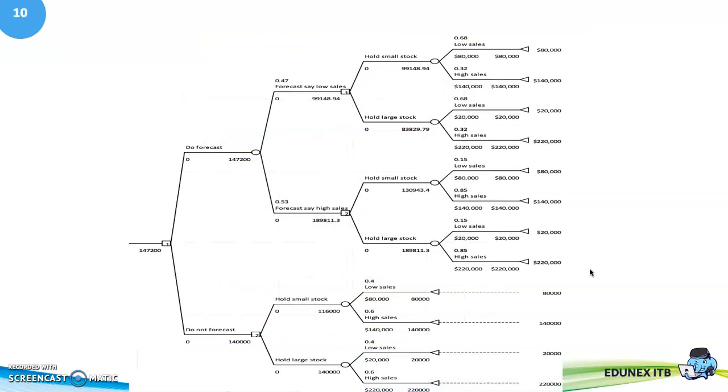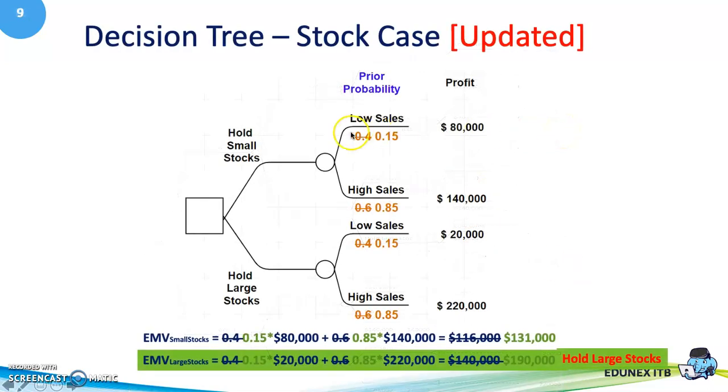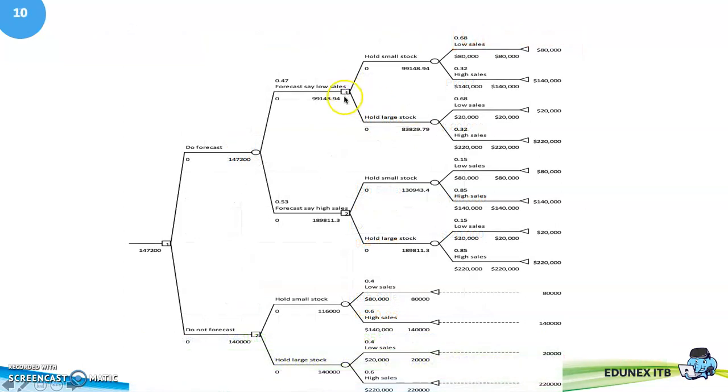Then how can we draw the complete decision tree? For the complete decision tree, whether we try to forecast or do not forecast. As we know, if we don't have a forecast, we call it the basic information, and our decision here is to hold the large stock. And if we want to do the forecast, and the forecast says low sales, then what about the new probability, the posterior probability?